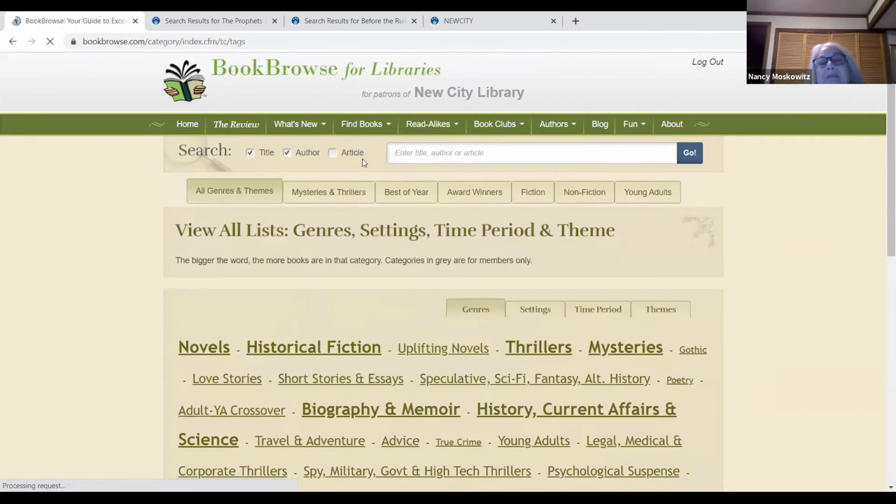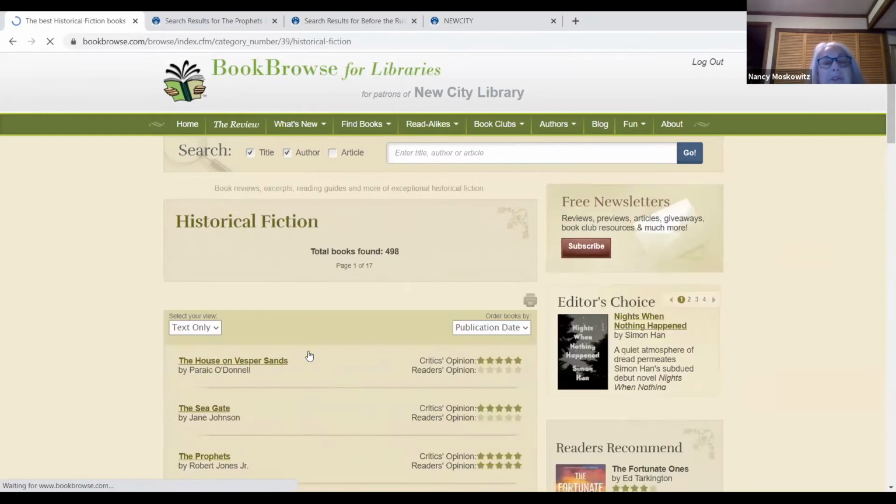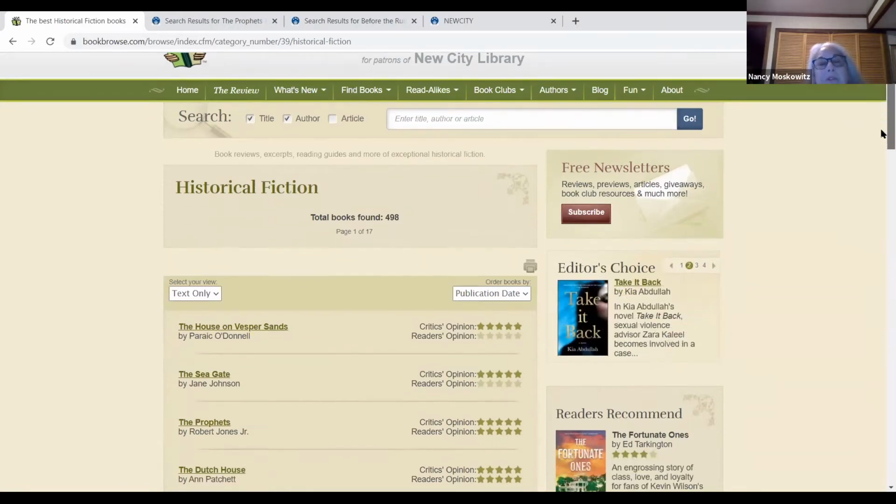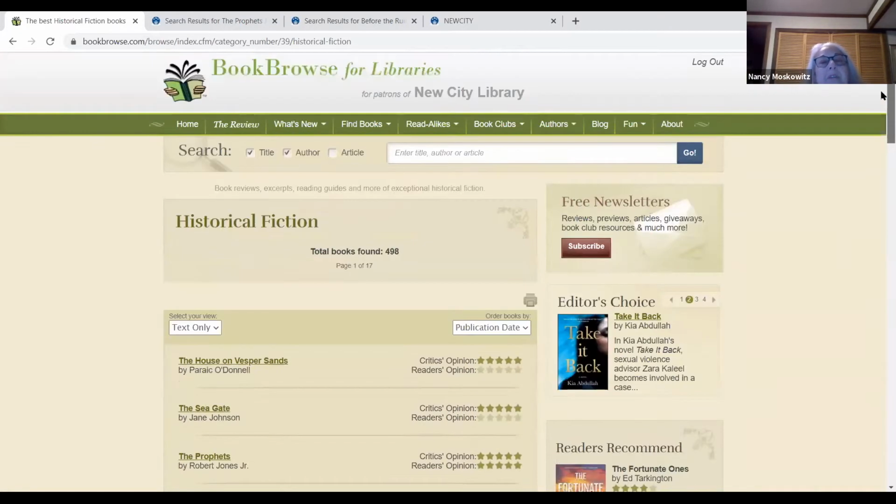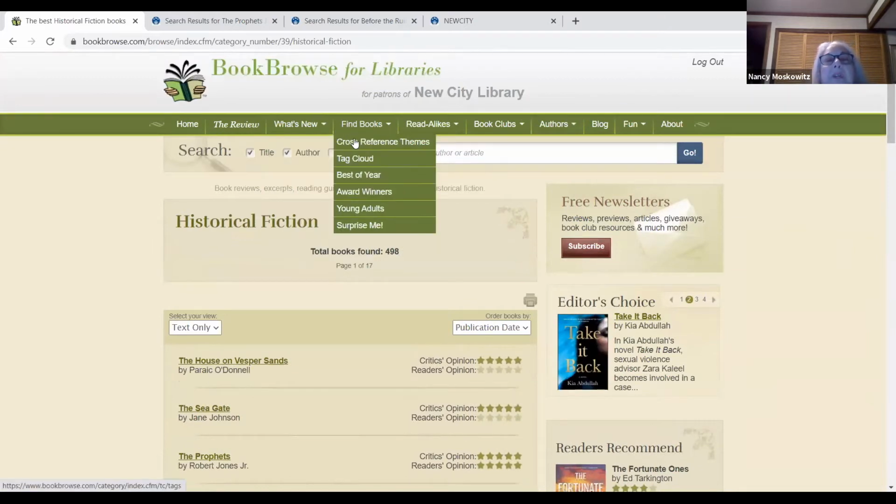Tag clouds, I'm not really crazy about them. If you're looking for historical fiction, it gives 498. Okay, and we see there's no way to filter it. It's just giving you everything that's considered historical fiction. So that's probably not the best way to look. That's why I don't like tag clouds.